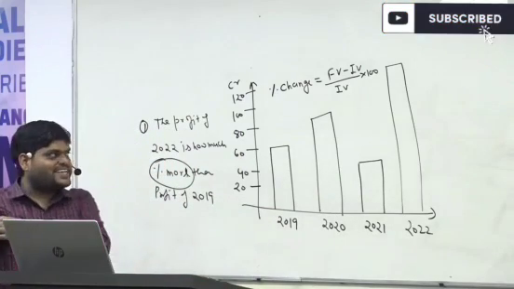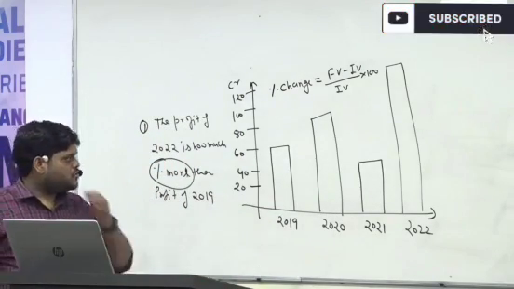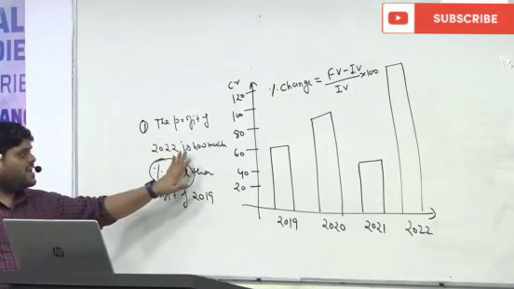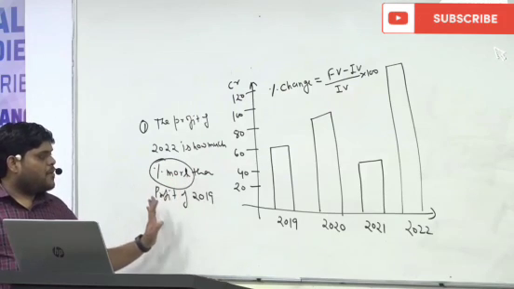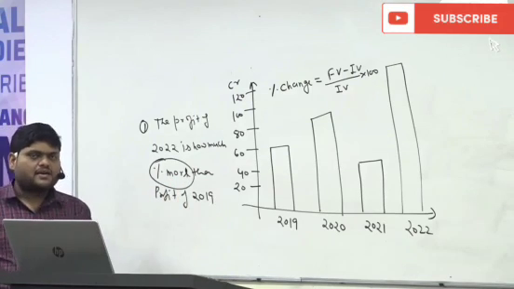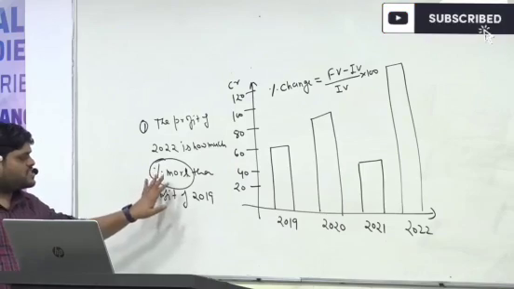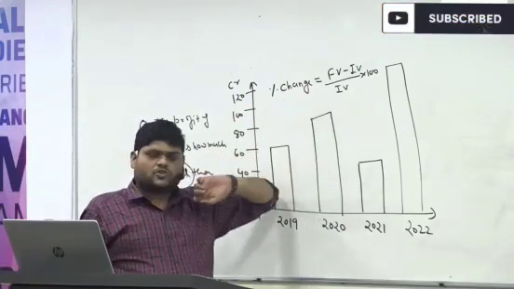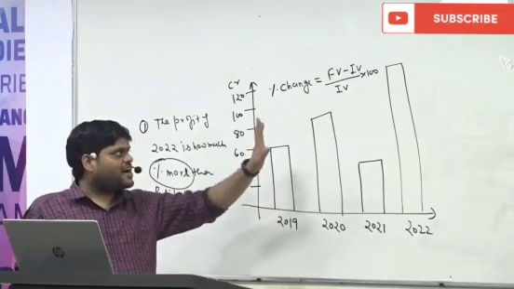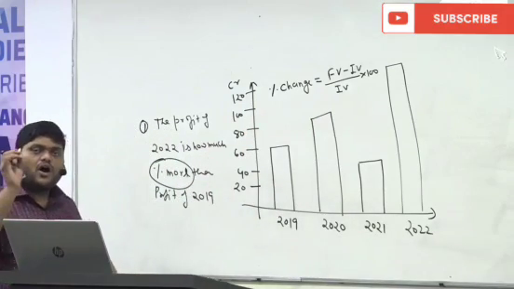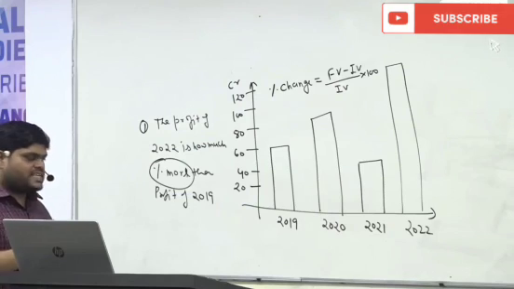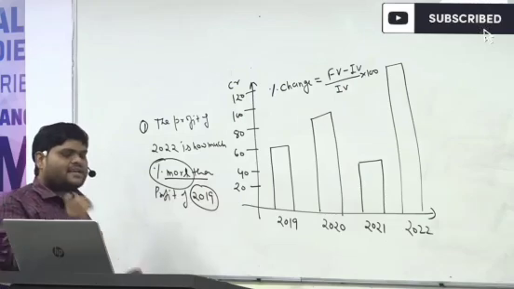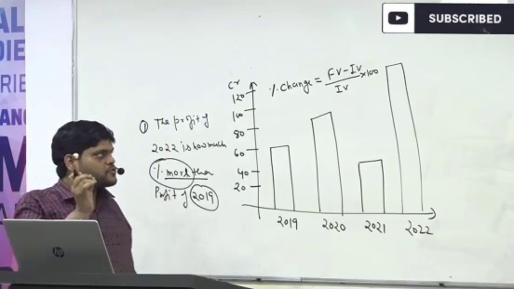As large as means the same thing. So here the question is: the profit of 2022 is how much percent more than the profit of 2019. As soon as percent more is coming, they are asking for percent change. The change is final value minus initial value, and we have to find the initial value. This "more than" is coming for 2019, which means we are talking with respect to 2019.